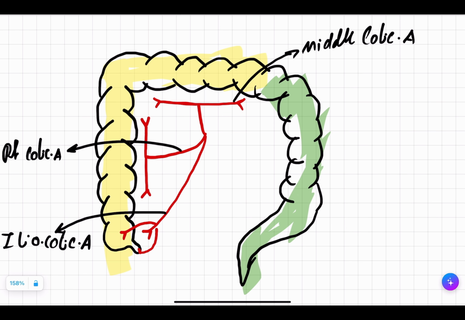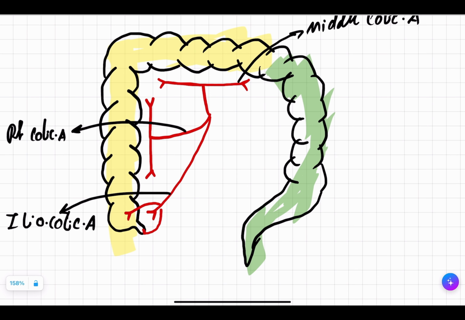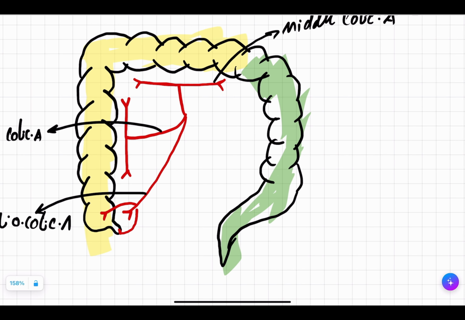Now for the right colic artery, this supplies mainly the right part of the transverse colon, till here almost. It will supply till here, and this is going to supply almost this entire part. Let's not make the scheme worse. Let's keep it simple. So this was your superior mesenteric artery.